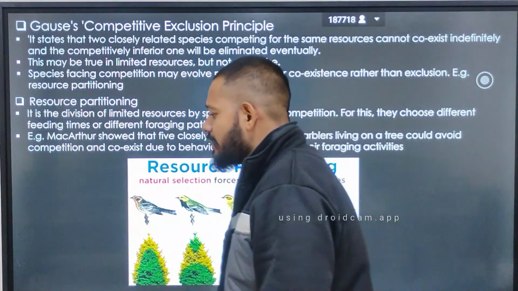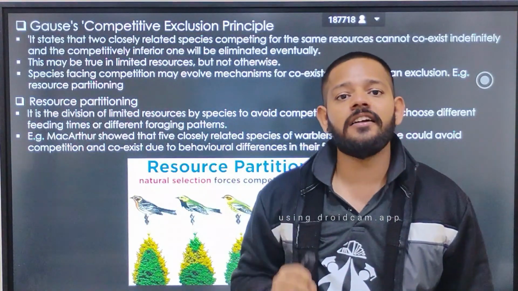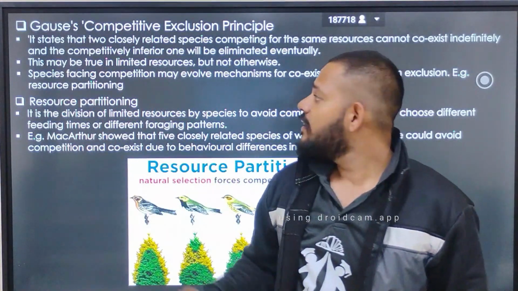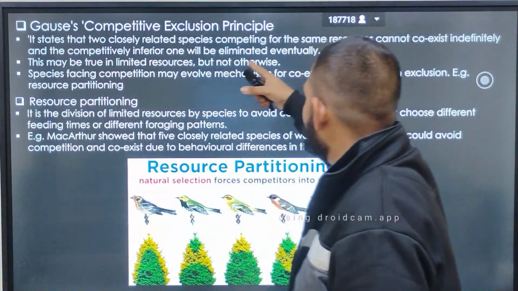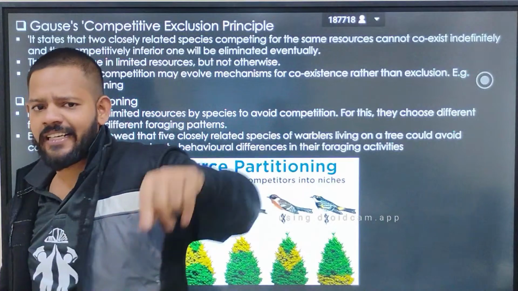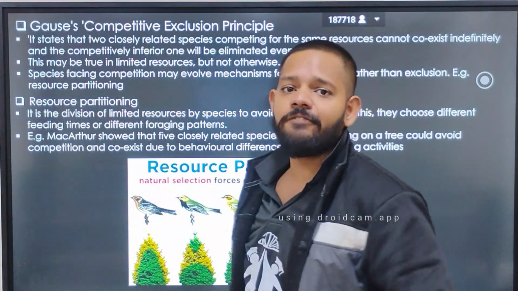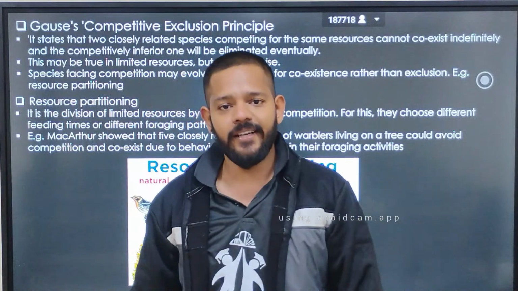The competitively inferior one will be eliminated eventually, because it does not have the power to live in that environment.